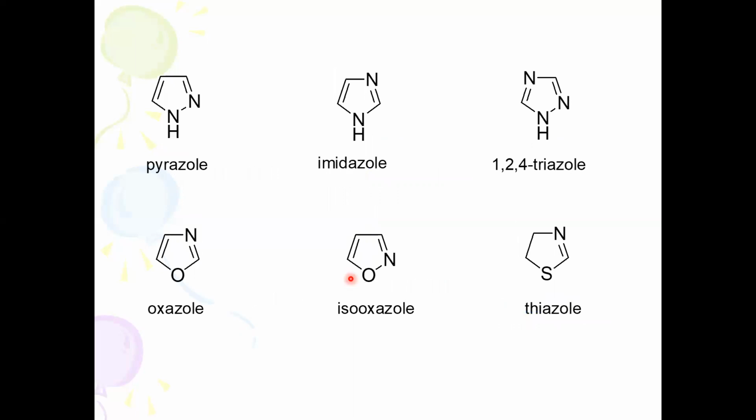Suppose a ring structure consists of two same or different heteroatoms. Here you will find two heteroatoms, and it is called diazole. Diazole means a 5-membered ring with two nitrogen atoms. Then pyrazole, the common name, imidazole, 1,2,4-triazole, oxazole, isoxazole, thiazole.